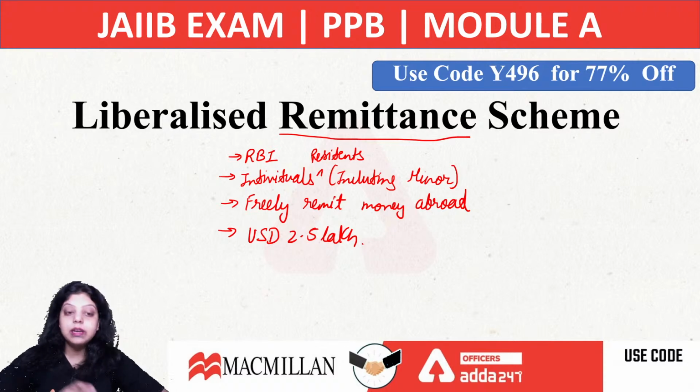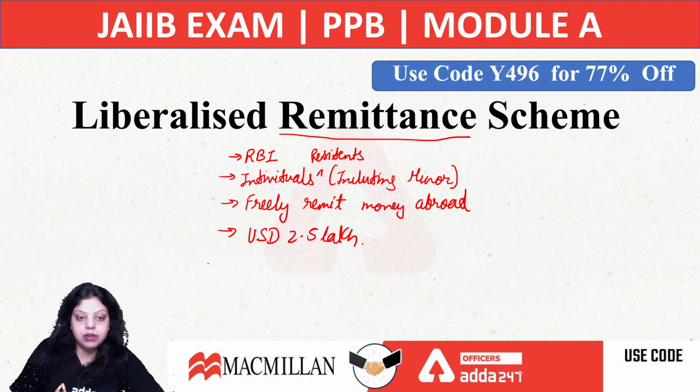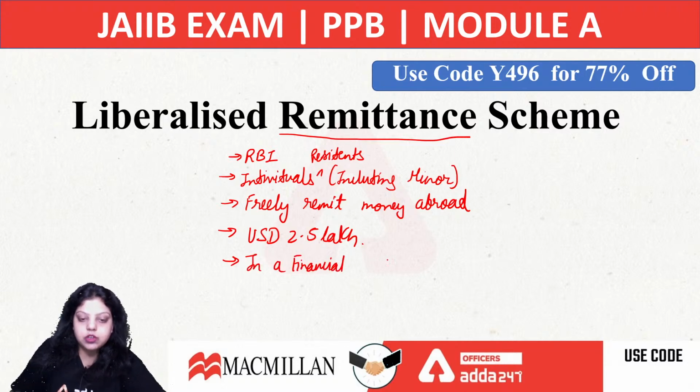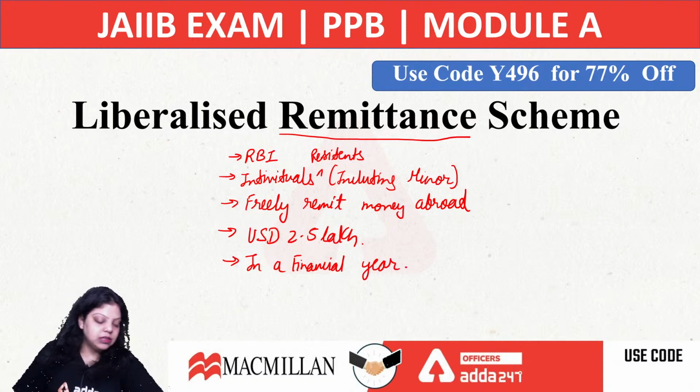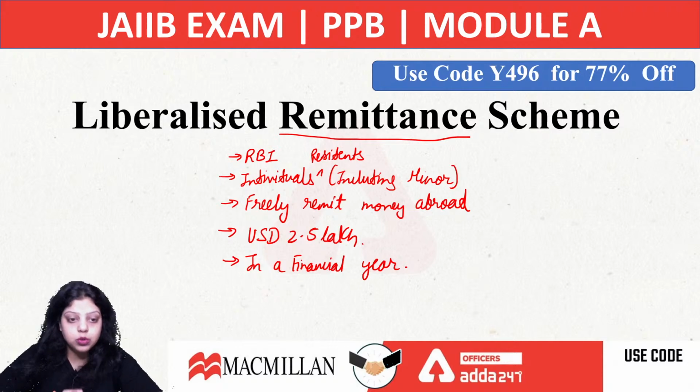It means a minor can transfer money from India to abroad in a financial year, that is US dollar 2.5 lakh. Now the duration is in a financial year, that is from 1st April to 31st March. Okay, so this is the liberalized remittance scheme. You should know the scheme.